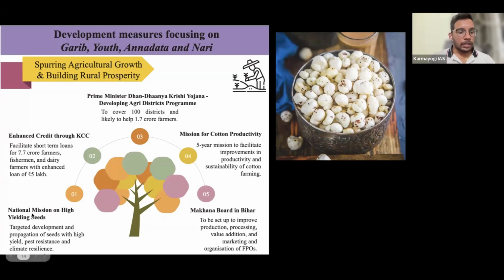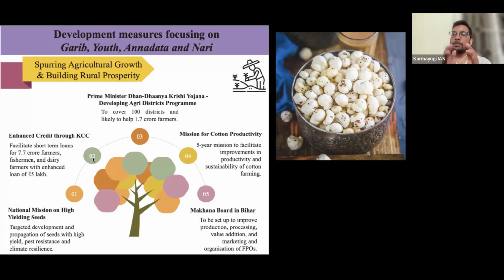Anyway, let's move ahead. The next one is the National Mission on High Yielding Seeds. The government wants to bring in a new mission which promotes high yielding seeds. You must be aware of the seed replacement rate, SRR.